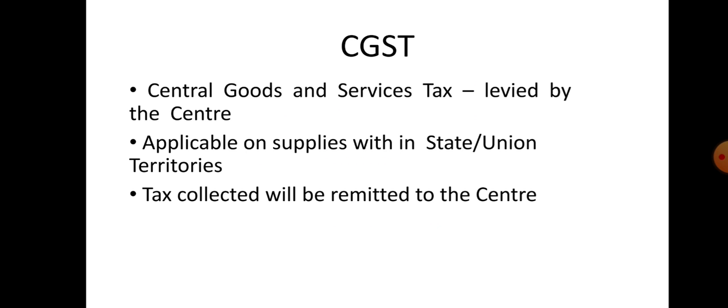Here it is a dual GST, means that at the same time the GST is levied both by the central and the state government. The rate of GST levied by the center is CGST, that is 9%, same as SGST, that is State Goods and Service Tax, it is levied at 9%. So here therefore the one rate of tax is levied both by the center and the state. It is equally shared between the center and the state government.